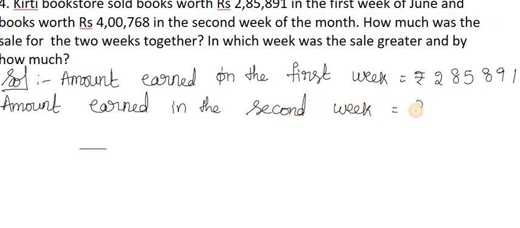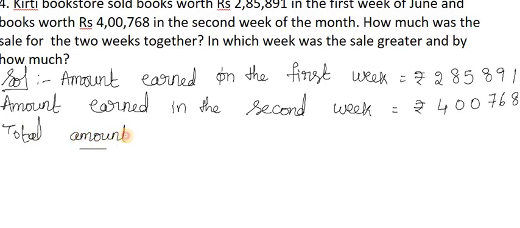How much she earned in the second week? 4,768. Total amount earned in 2 weeks is equal to,